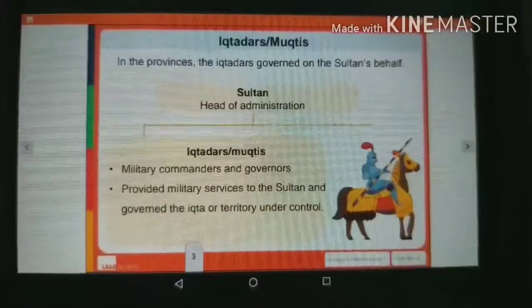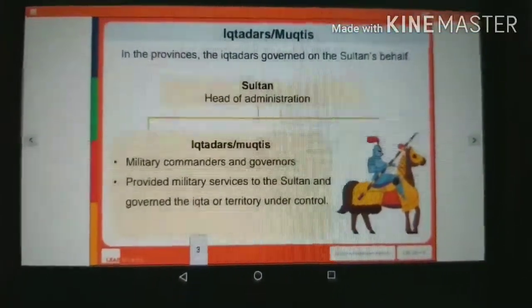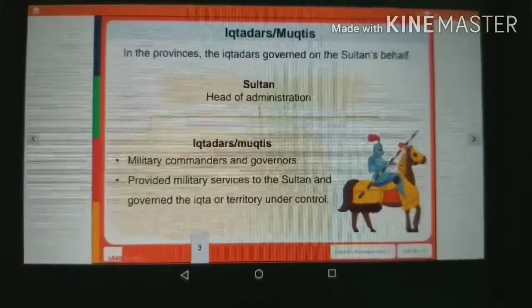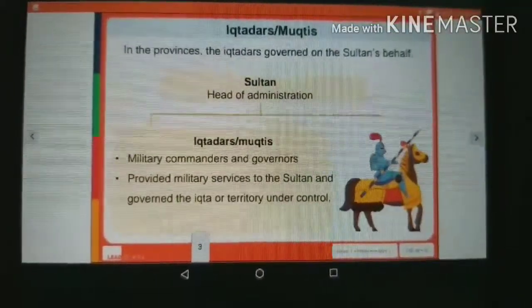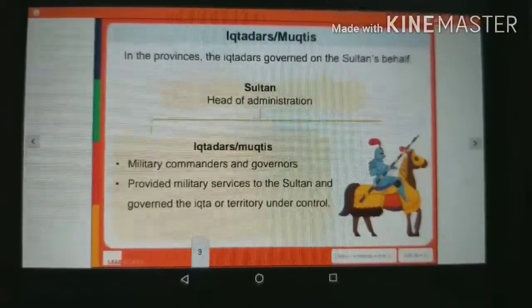What do we mean by Iqtadars? Iqtadars were the military commanders and governors. They provided military services to the Sultan and governed the Iqta, or territory, under the state.